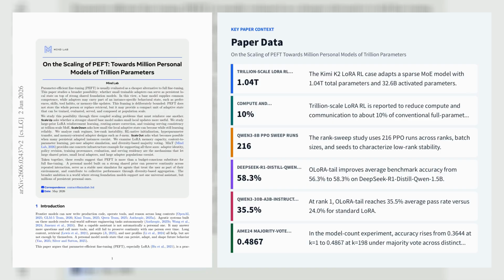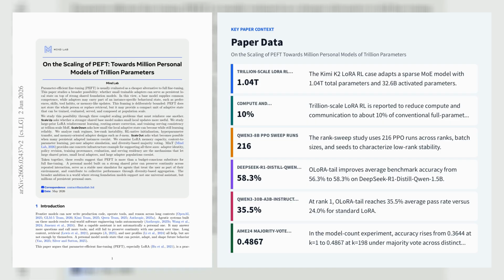On scale up, the authors show trillion-scale LoRA reinforcement learning on a 1.04T parameter sparse MOE model, Kimi K2, using GRPO-style on-policy optimization with hybrid parallelism, reducing compute and communication to about 10% of conventional full-parameter RL while preserving stable reward and task success curves. They also identify training-inference mismatch and routing divergence in MOE systems as new failure modes that require router replay